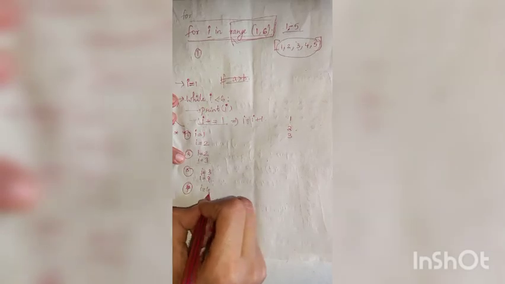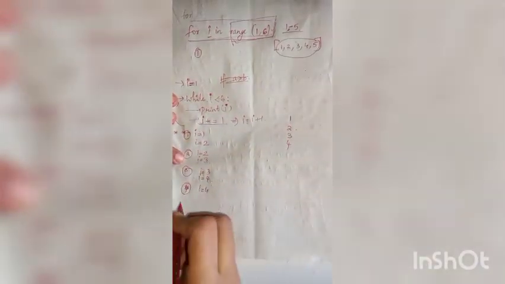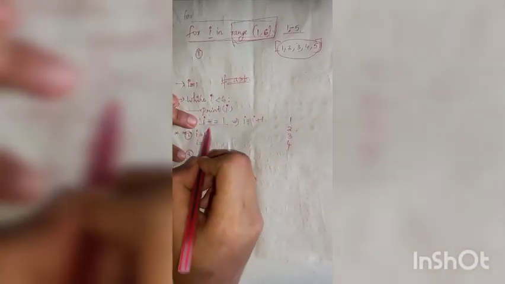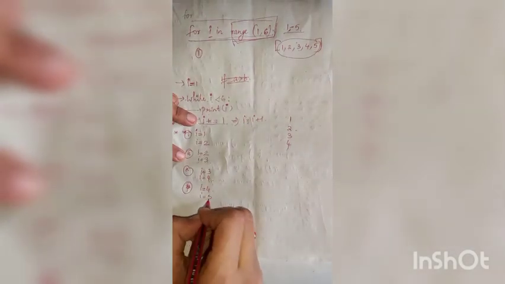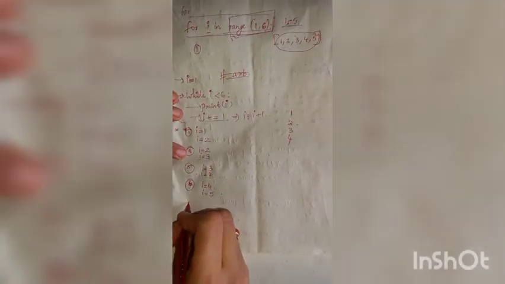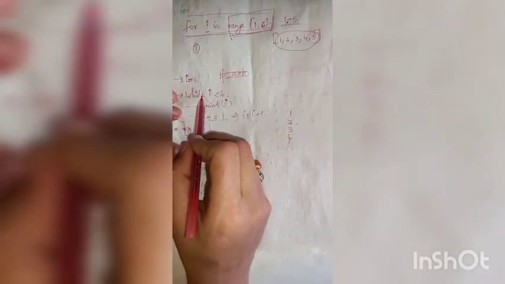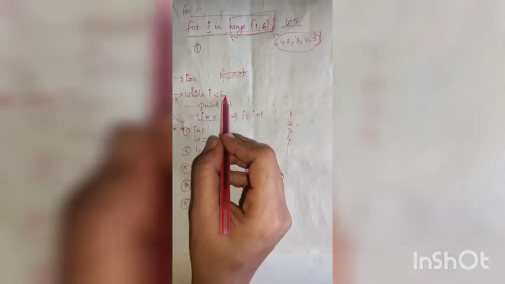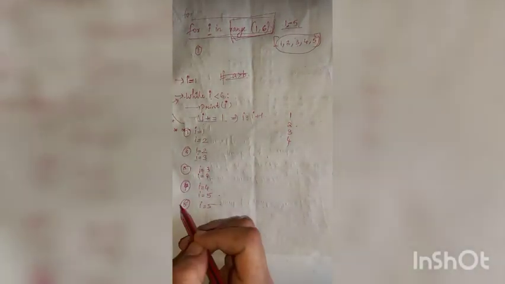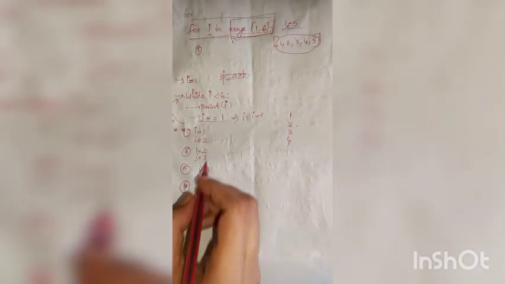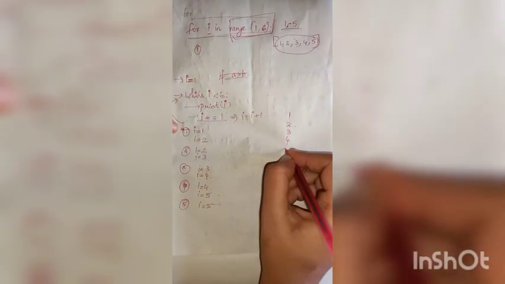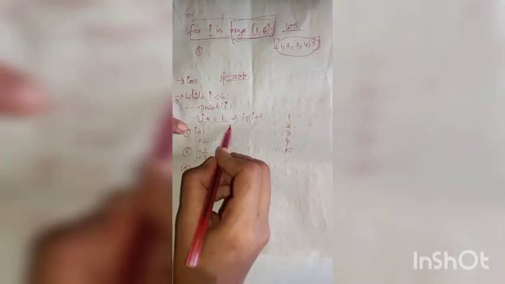I is equal to 4. So print I will print 4. Then in this statement I becomes 5. And in the fifth iteration I is equal to 5. So it will check whether 5 less than 6. So 5 is less than 6. So it will print I, print 5, then increment the value of I.